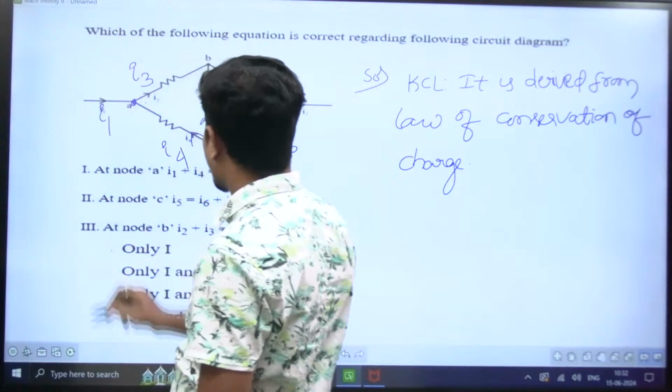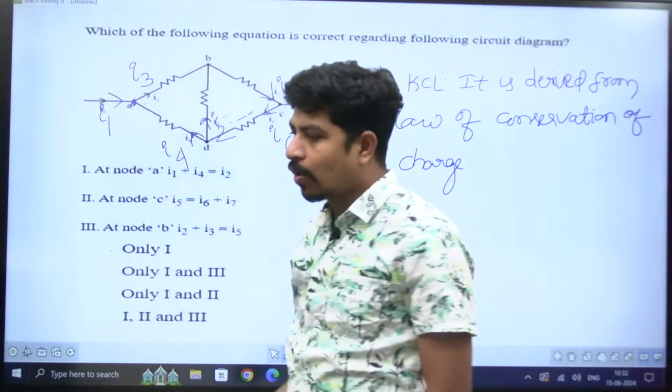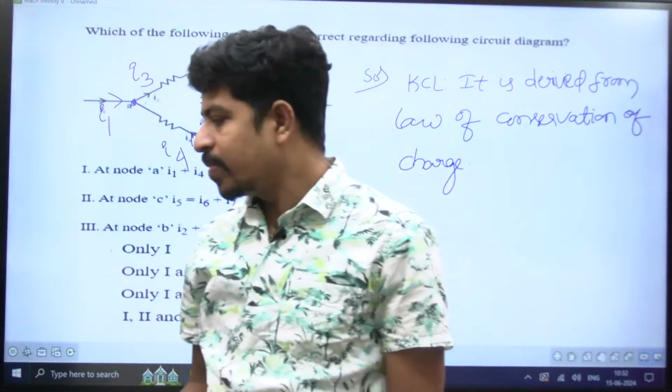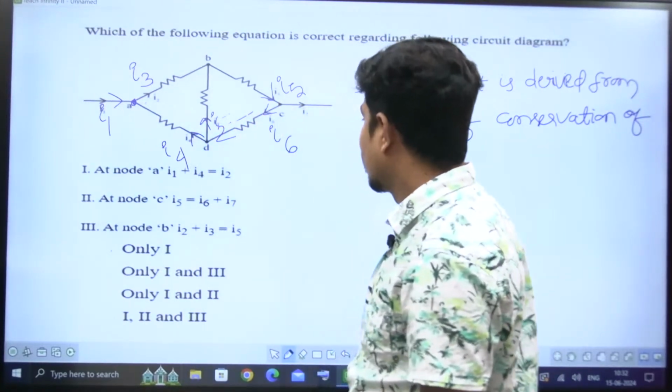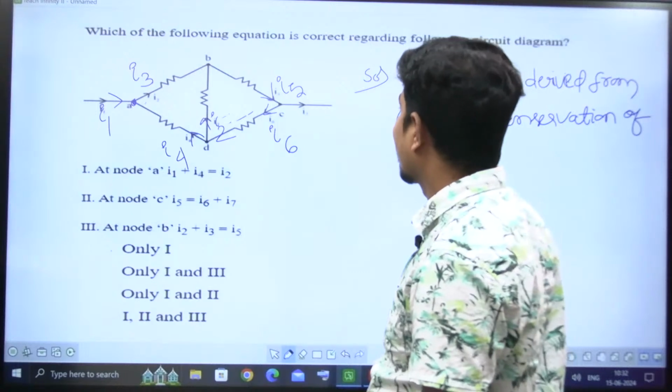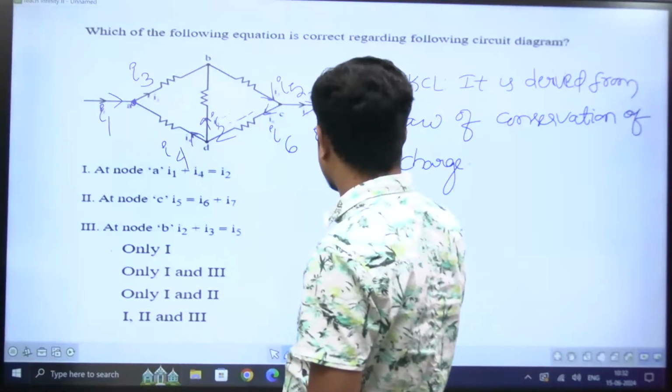So this is node A. At node A, you tell me. Now it is visible to you, right? All of you? Yes. Current name is not visible. I wrote all the currents. Total 6 currents. But there is no scope for the seventh current. Yeah, this is I7. Sorry. Yes, this is I7. Perfect.